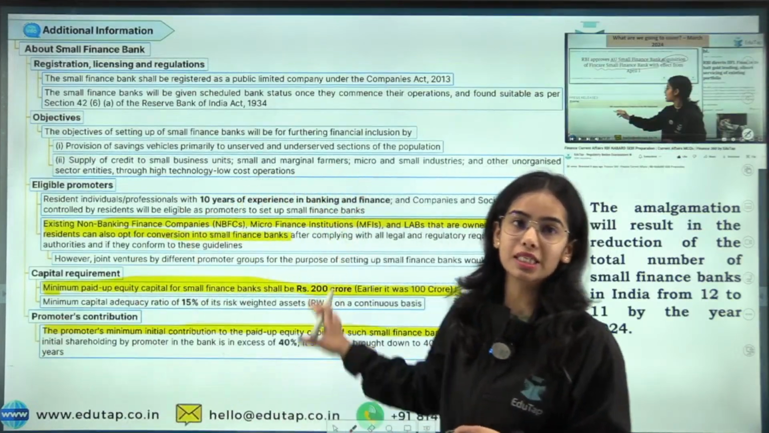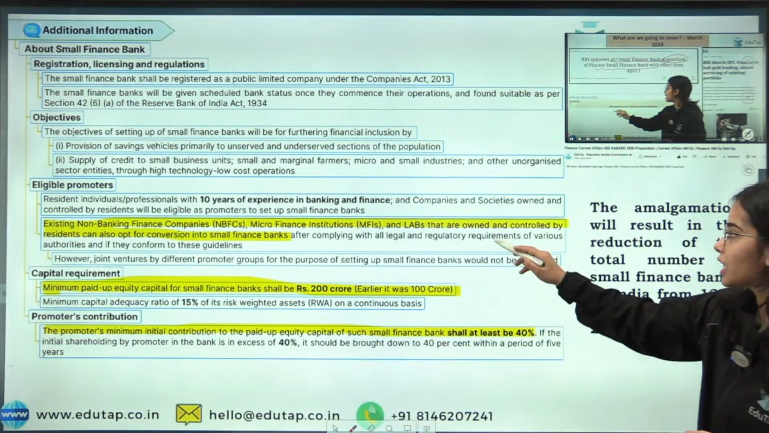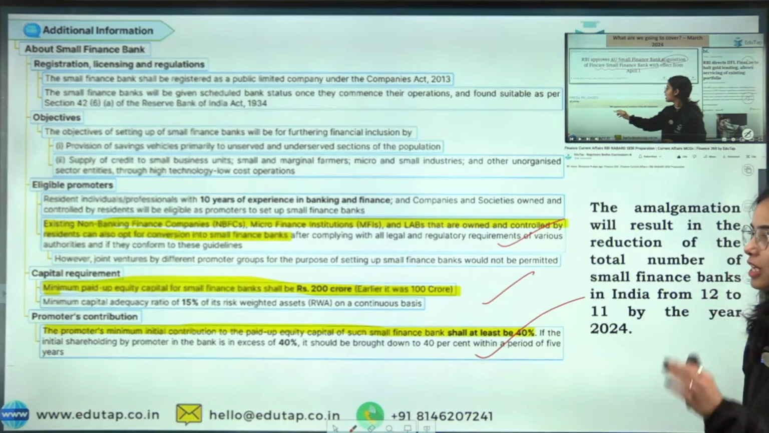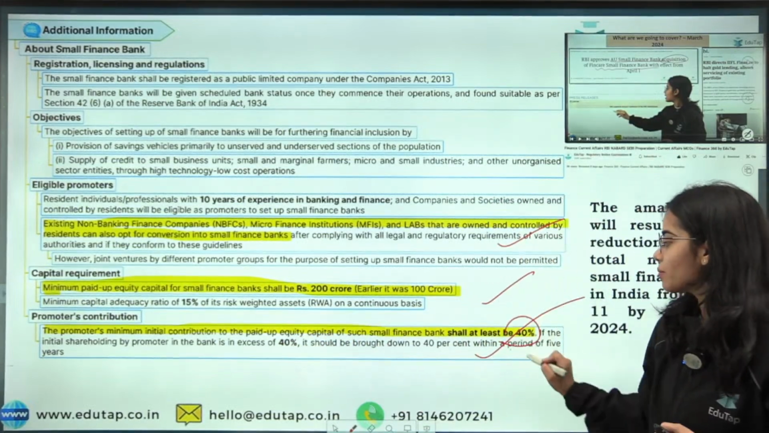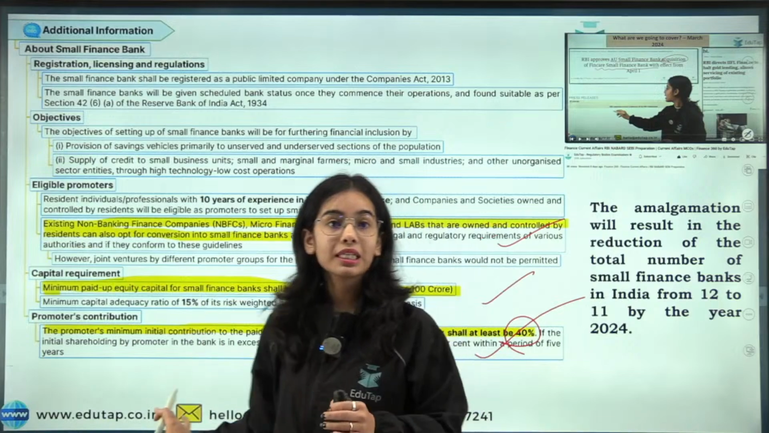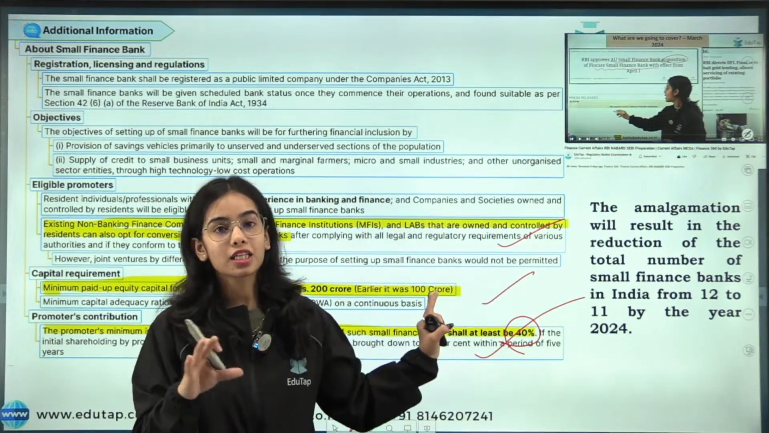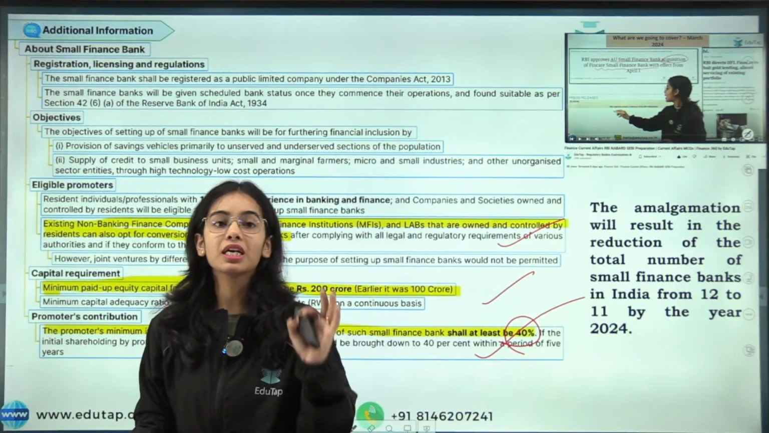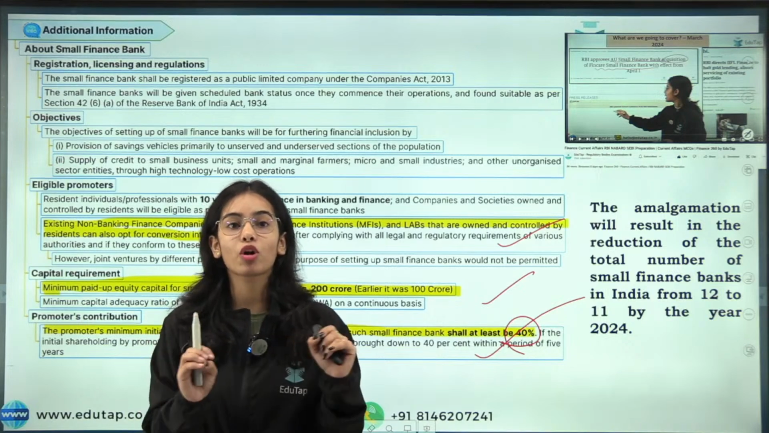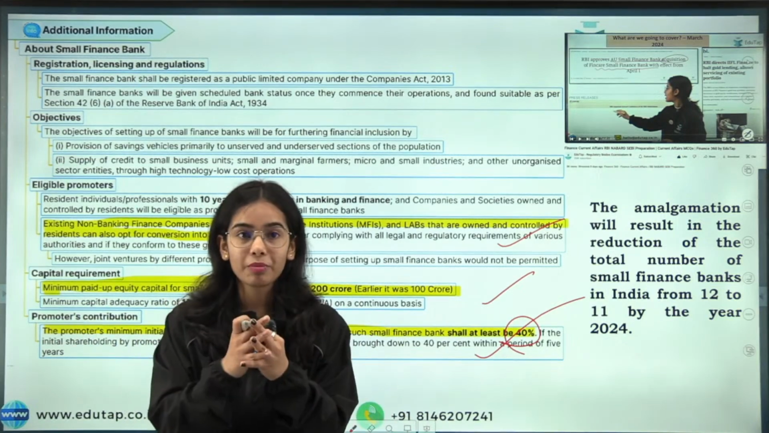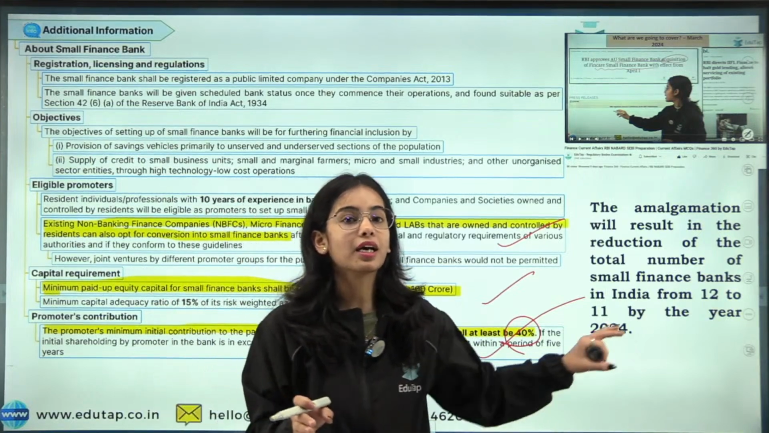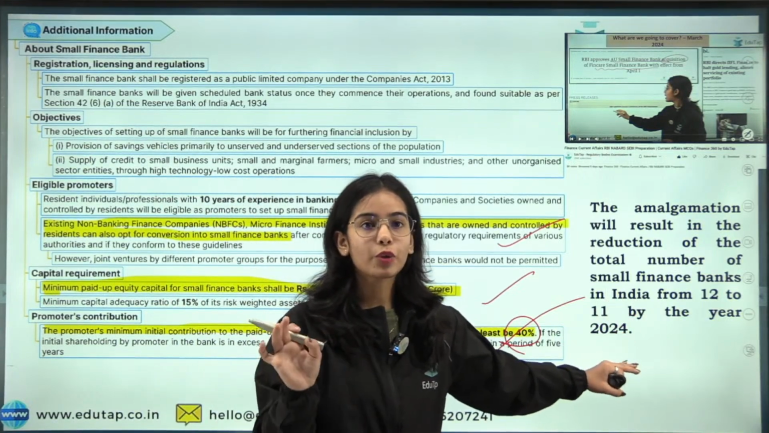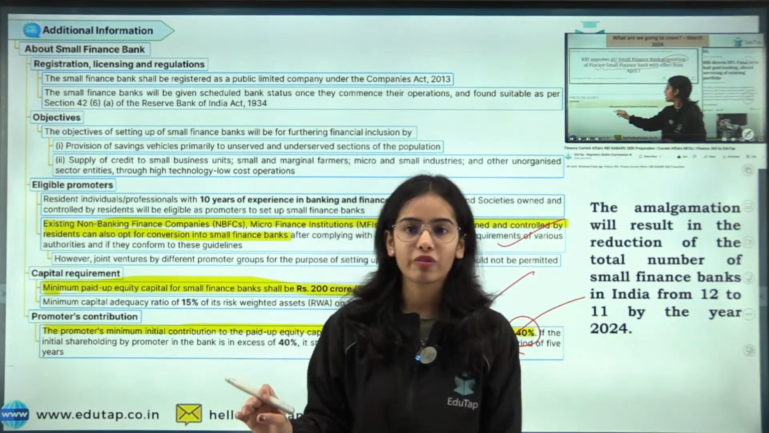We have also discussed everything about the Small Finance Bank, the important points regarding the Small Finance Bank. So you can see promoters' minimum initial contribution should be 40%. Okay. So remember these important guidelines regarding the Small Finance Bank, as well as remember that in our country there were 12 Small Finance Banks, and with this amalgamation, now there are only 11 Small Finance Banks left in the country. By the year 2024, there are only 11 small finance banks.